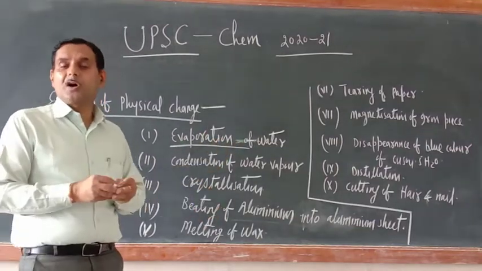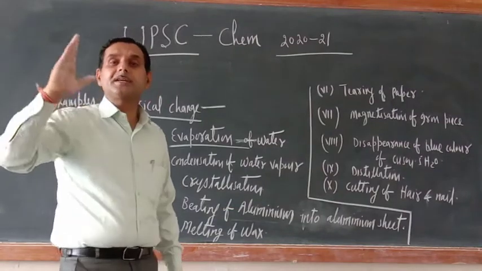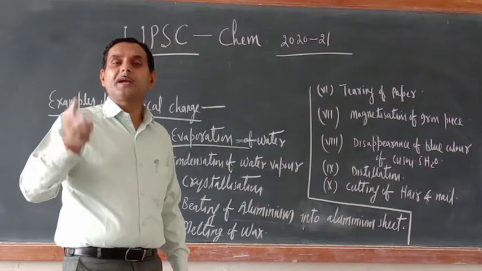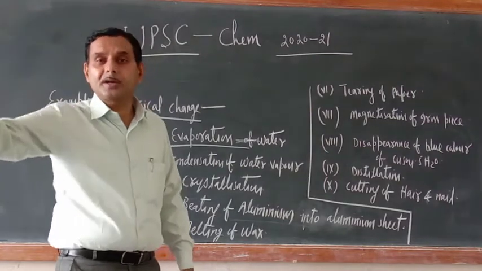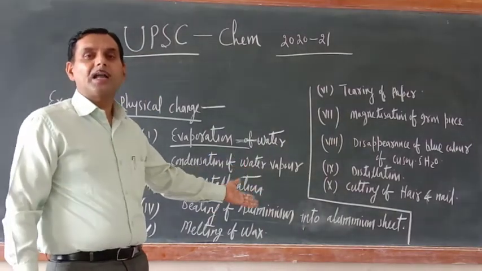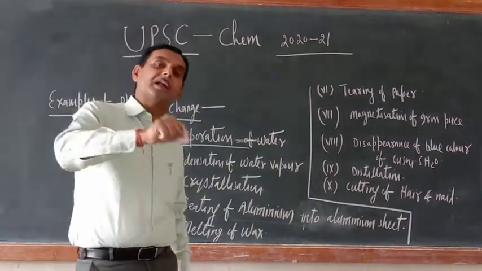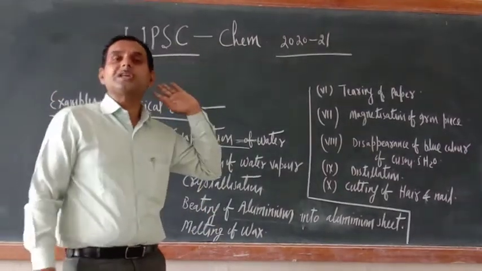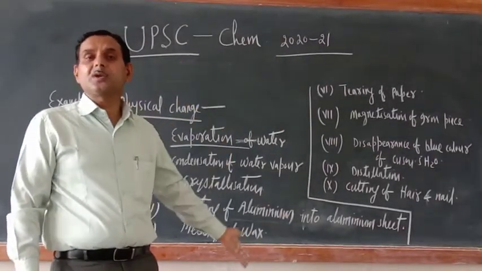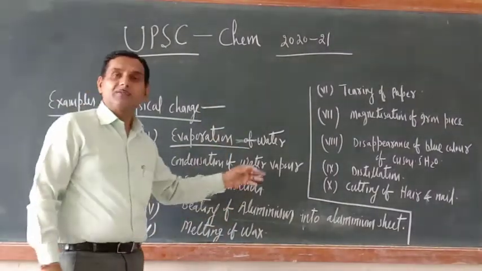Aluminium can be hammered into a thin sheet, and if the same sheet is broken into pieces, again you will get the aluminium metal, which can again be hammered into a thin sheet. So beating of aluminium into aluminium foil is a physical change, and the symbol of aluminium is Al only. Chemical composition is not changed, only the shape and size are changed. Physical properties are changed.